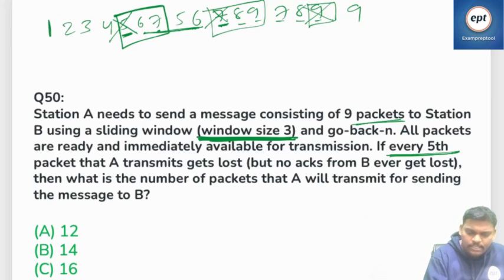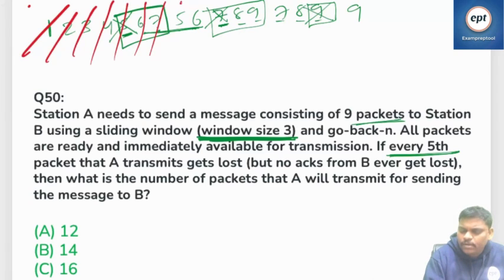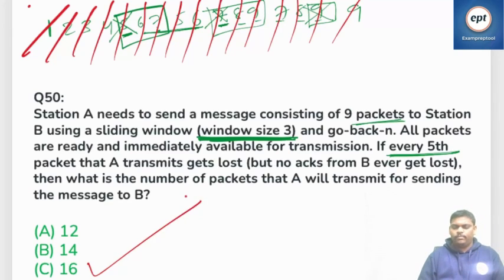So let's see the final. In the classroom we did many problems like this. 1 2 3 4 5 6 7 8 9 10 11 12 13 14 15 16. 16 is the answer. Please refer to the class notes.